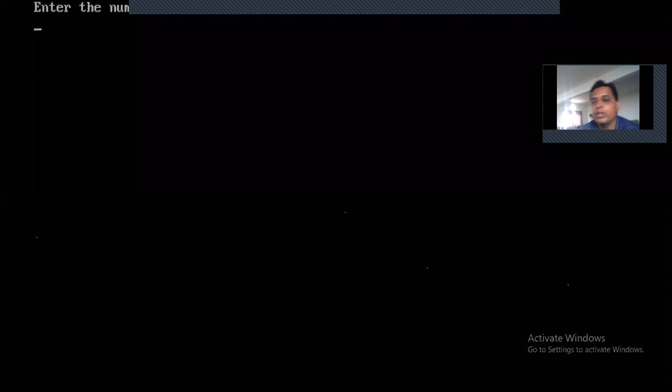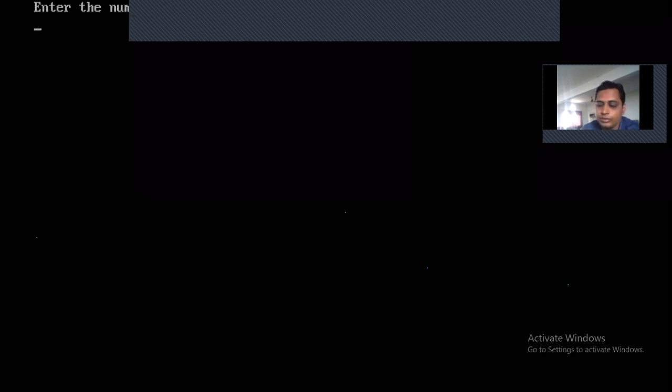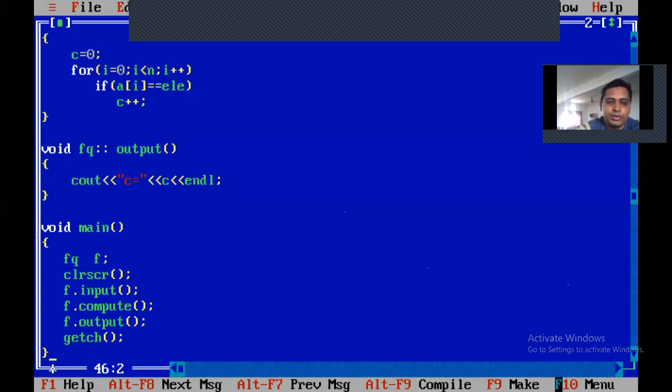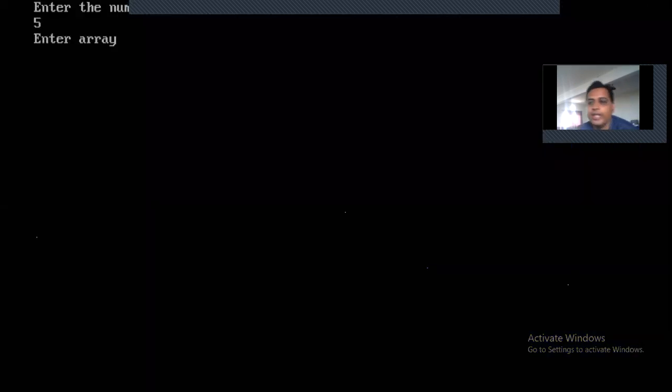Here you have to now listen very carefully. How to give the inputs? As you know, we have three inputs here. That is, first enter the number they are giving. Listen very carefully to this one. Here only the students will make mistakes. Example, I have given 5. Now 5 array elements you have to enter.